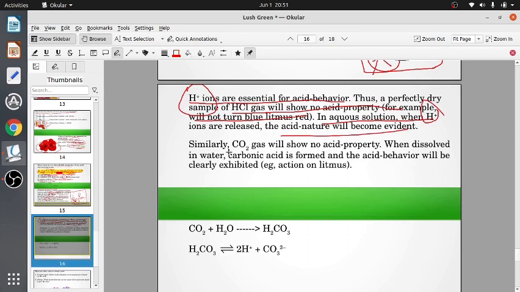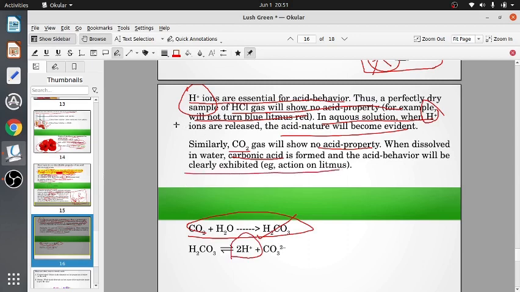Similarly, carbon dioxide gas, perfectly dry, will not show any acid property. When you dissolve it in water, it forms carbonic acid. Then it dissociates or breaks up to give hydrogen ion, and then it will show all the acid behavior.